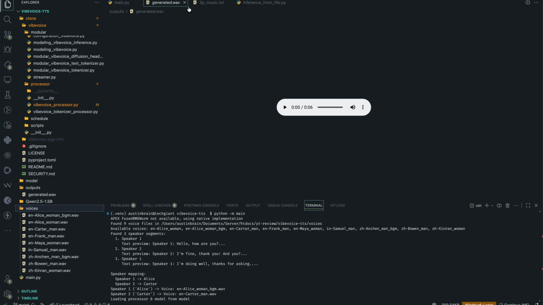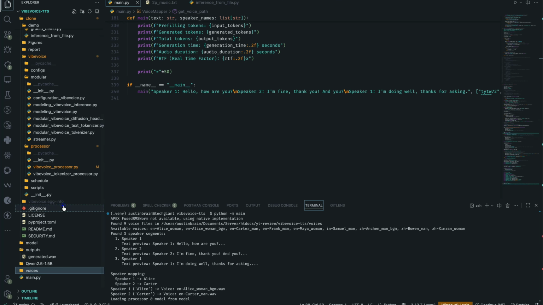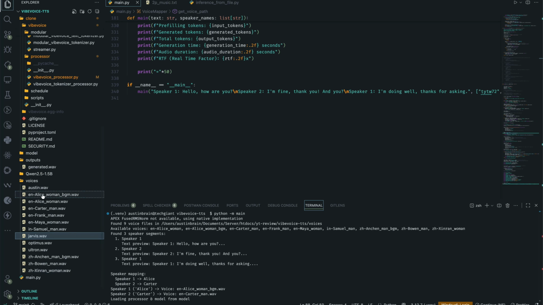So what I'm going to do next is really simple. I'm going to paste in 4 different audio files. Let's paste it in. We have my own audio, that's Austin the Wave. We have Jarvis, we have Optimus, we have Ultron. Now we're going to see if this model does actually support up to 4 speakers.